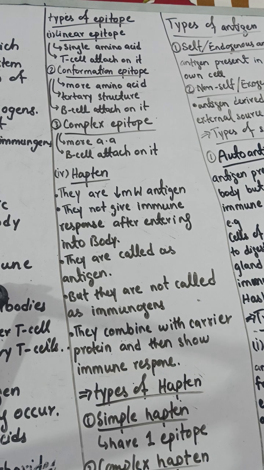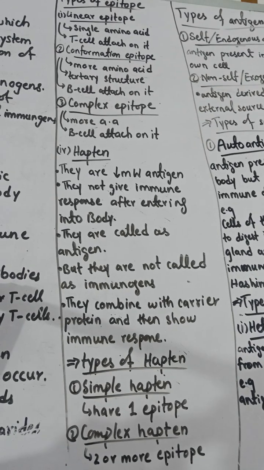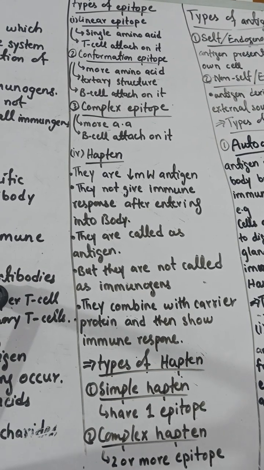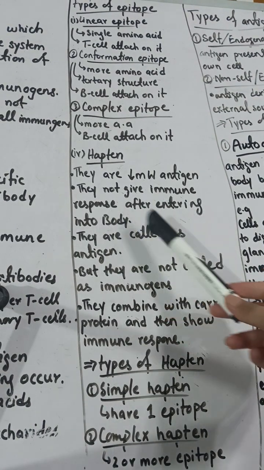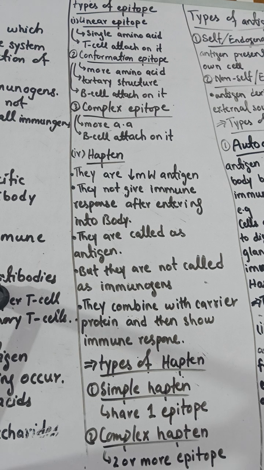Let's discuss the hapten, what it is. A hapten is very simple. It is also an antigen, but it has very low molecular weight, so it doesn't give you any immune response. Suppose a hapten enters your body, it will produce no infection or immune response. It will not cause any kind of disease to you. Why? Because its size and molecular weight are so small that our body cannot detect it.